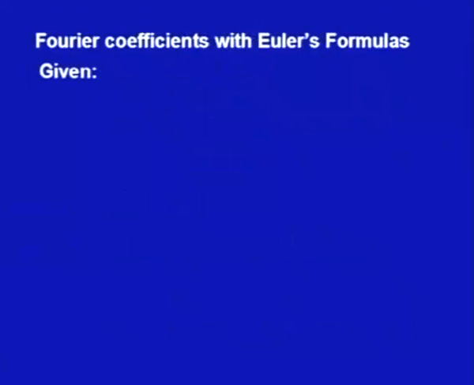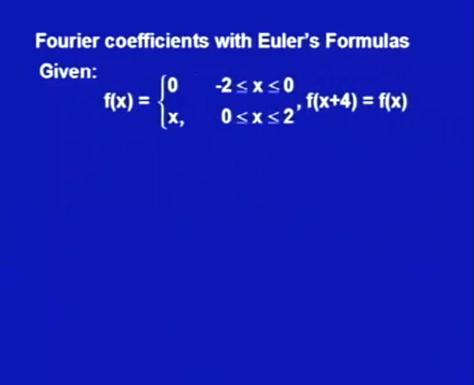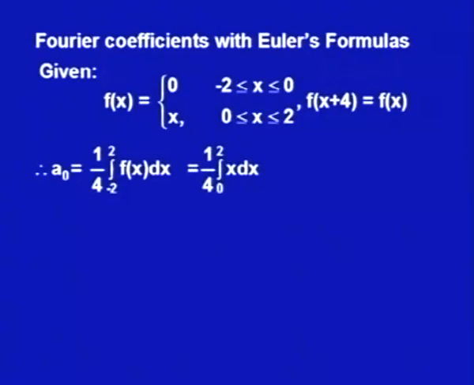We have been given this function. a naught is 1 upon 2L, that is 1 upon 4, integral from minus 2 to plus 2 of f(x) dx. f(x) is 0 from minus 2 to 0 and x from 0 to 2. So we would get 1 by 4 integral from 0 to 2 of x dx, which gives x square by 2, evaluated from 0 to 2. I would get 4 by 2, that is 2, so we would get it as 1 by 2.